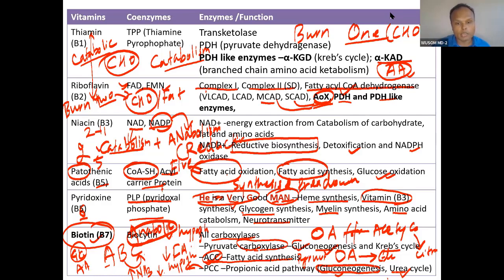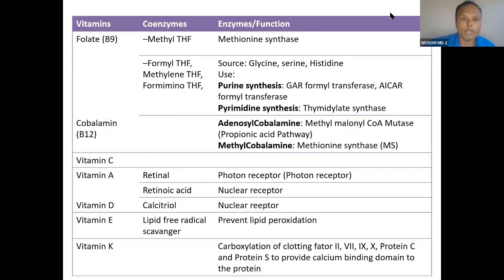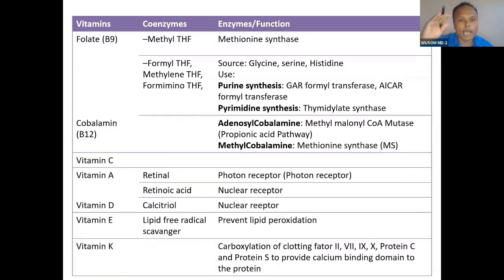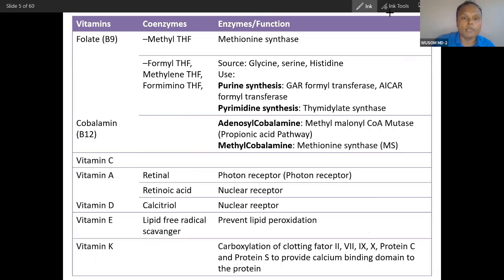In fed condition, fatty acid synthesis; in fasting, it also serves as glucose synthesis. So mainly anabolic. These are the important functions of these vitamins. Now these are all energy producing: B1, B2, B3, B5, B6, B7. After energy, let's talk about folate and cobalamin, vitamin B12 and folate.